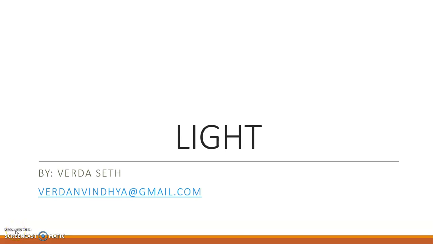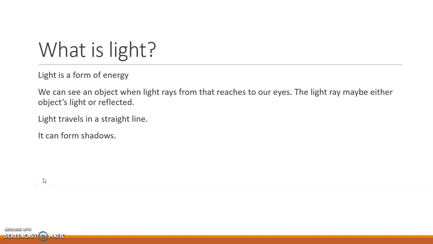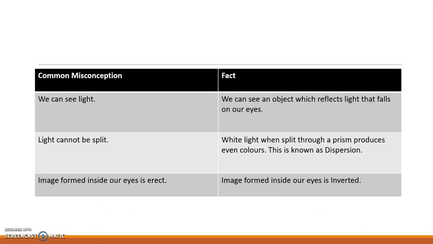My name is Verda and today we are going to learn about light. So, what is light? Light is a form of energy. We can see an object when light rays from that reach our eyes. The light may be either an object's own light or the reflected light. Light always travels in a straight line and it can form shadows.